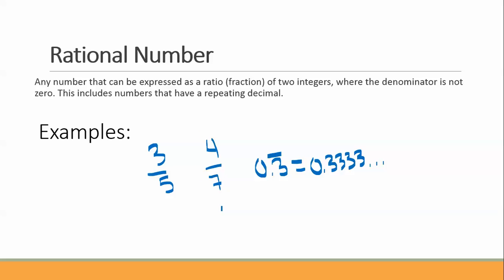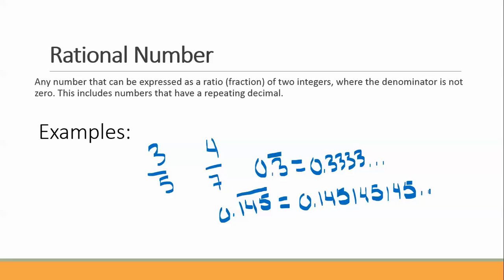You can actually have 0.145 repeating. The repeating bar goes above the 145, so that's 0.145145145, and the 145 goes on forever.